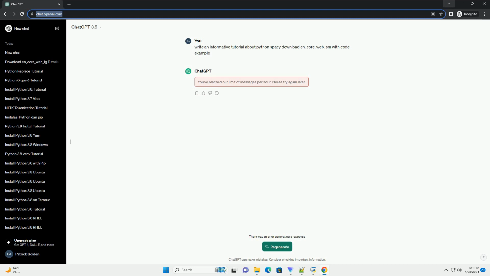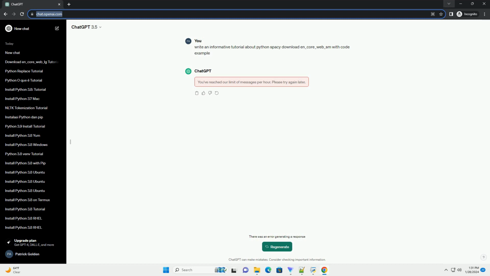Title: Getting Started with spaCy, Installing and Loading the en_core_web_sm model. Introduction. spaCy is a popular open-source library for advanced natural language processing, NLP, in Python. One of the essential steps in using spaCy is downloading the language models. In this tutorial, we'll guide you through the process of downloading and loading the en_core_web_sm model, which is a small English language model provided by spaCy. Step 1. Install spaCy.